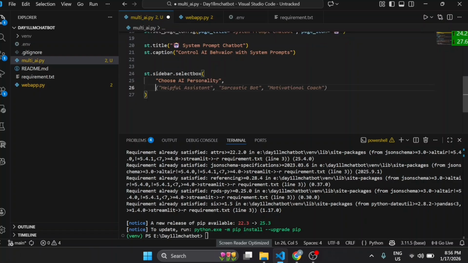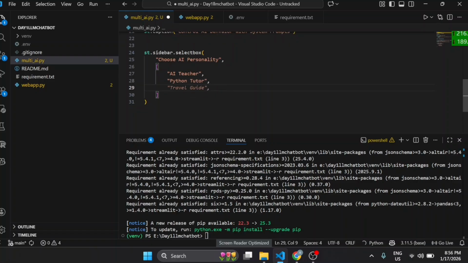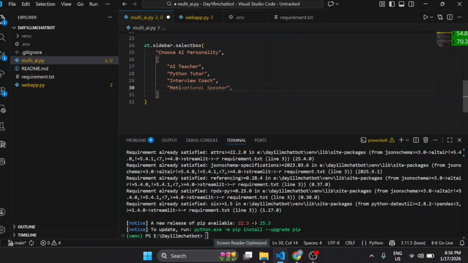If you have any doubts, you can write in the comment section. Now we are going to describe what kind of AI personality we want. We want one AI teacher, a Python tutor. Then we want one personality, an interview coach. And then one personality like a motivational coach. I guess it will be good. So right now everything is clear.